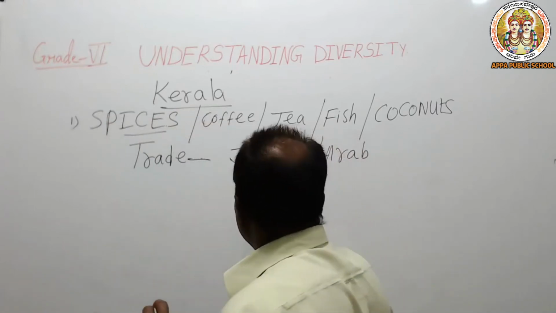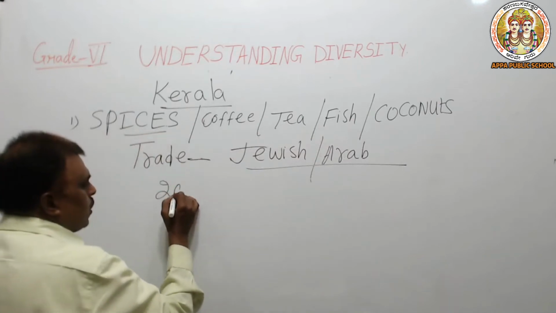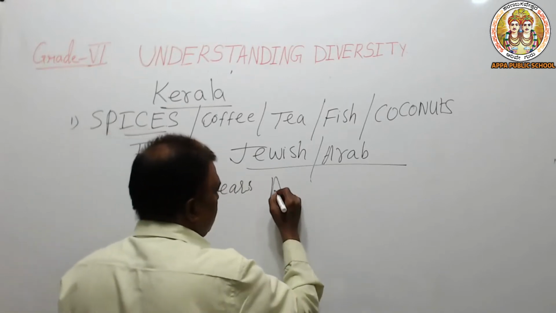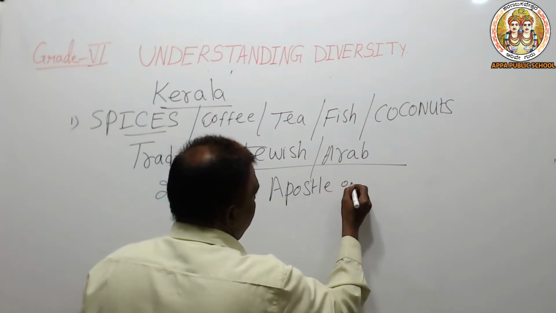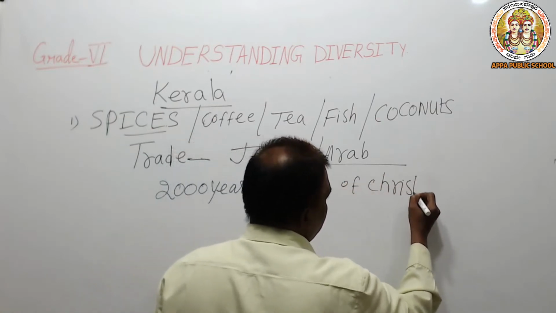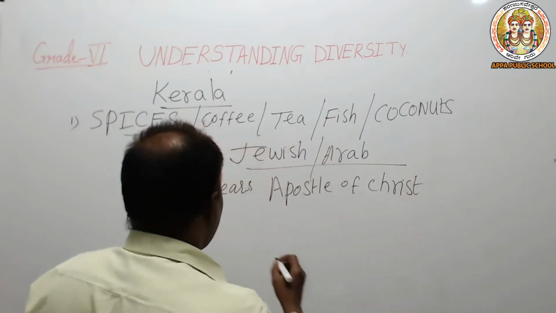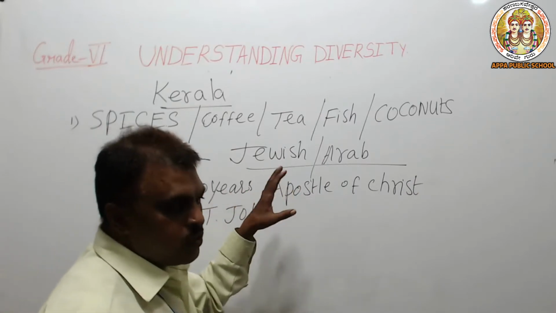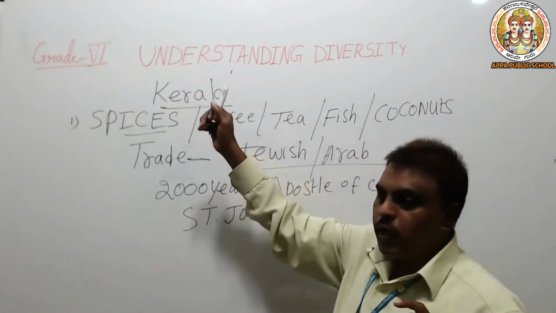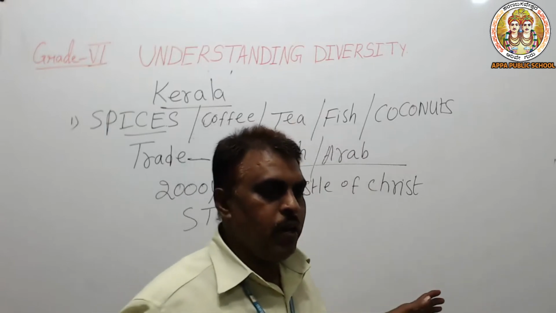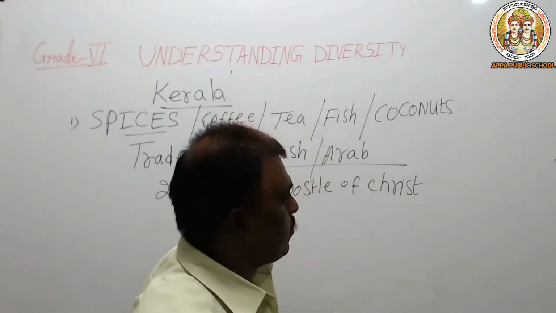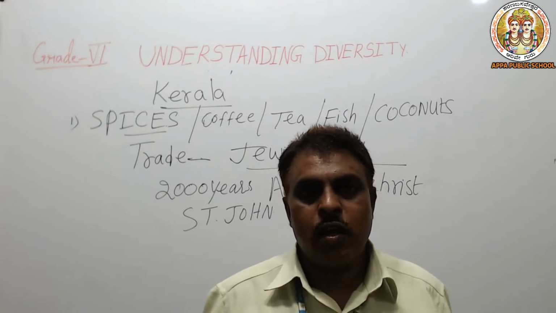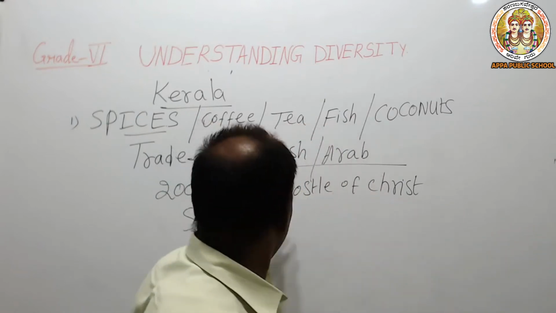And after that, who came? It's believed about 2000 years back, an apostle of Christ, Saint John, landed in Kerala and spread Christianity in India, starting from Kerala. The credit for spreading Christianity in Kerala goes to Saint John.